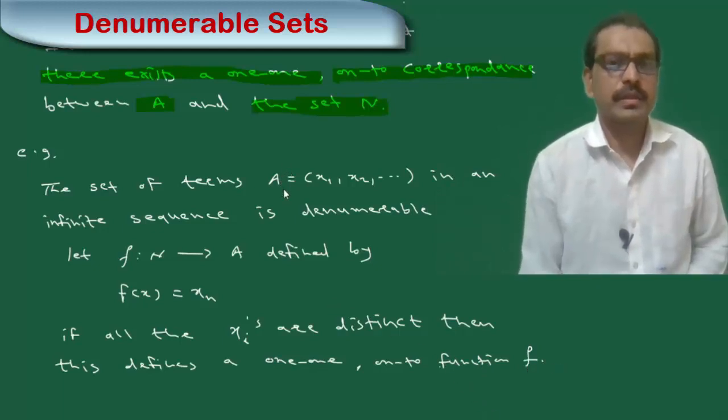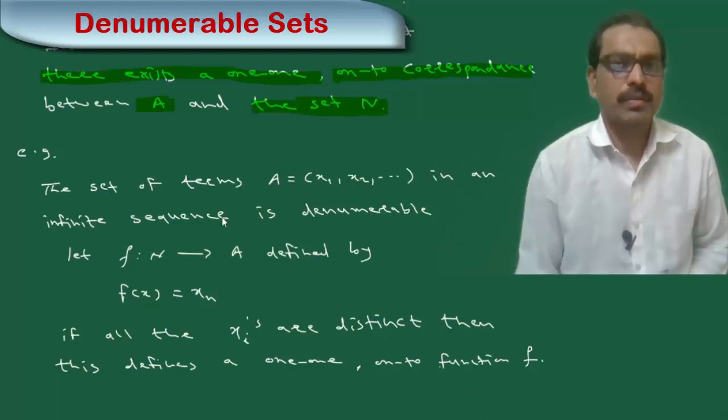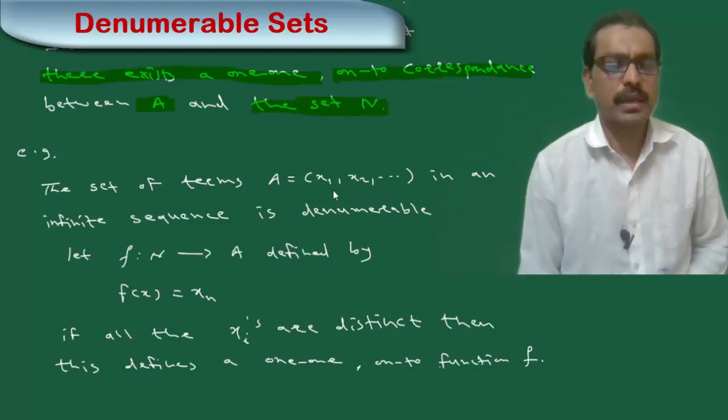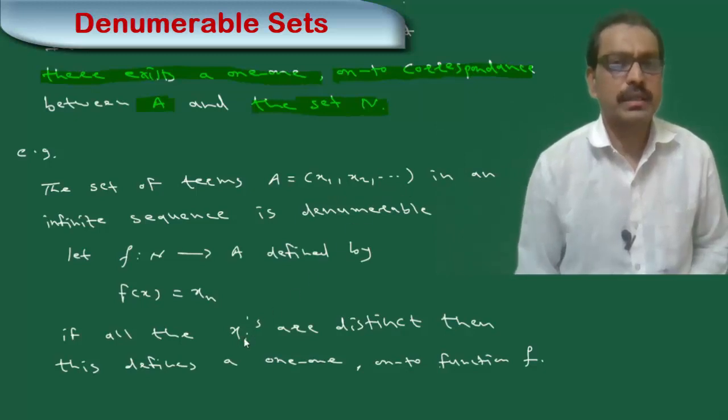Here, A is the set of all infinite sequences having elements x1, x2, x3, and so on, but here all the elements are distinct elements.